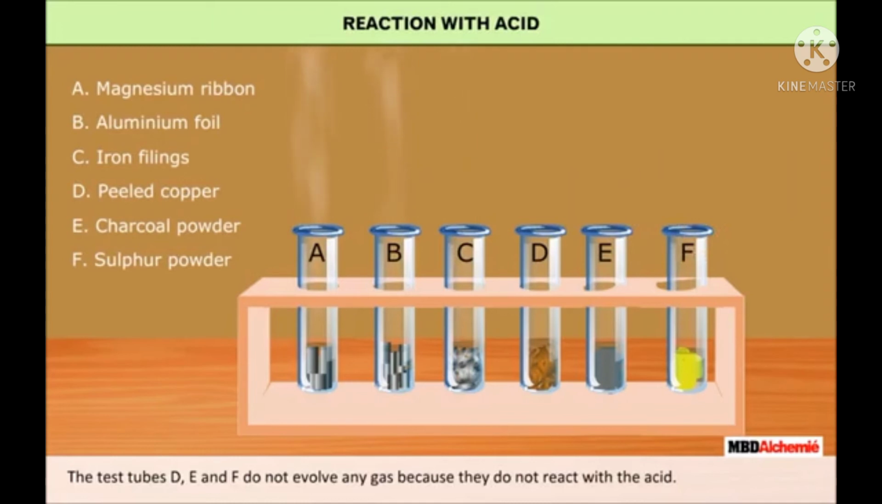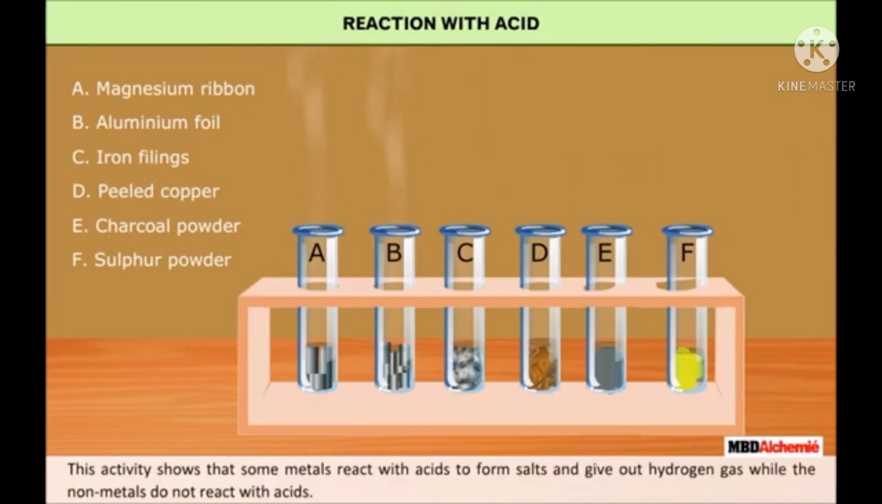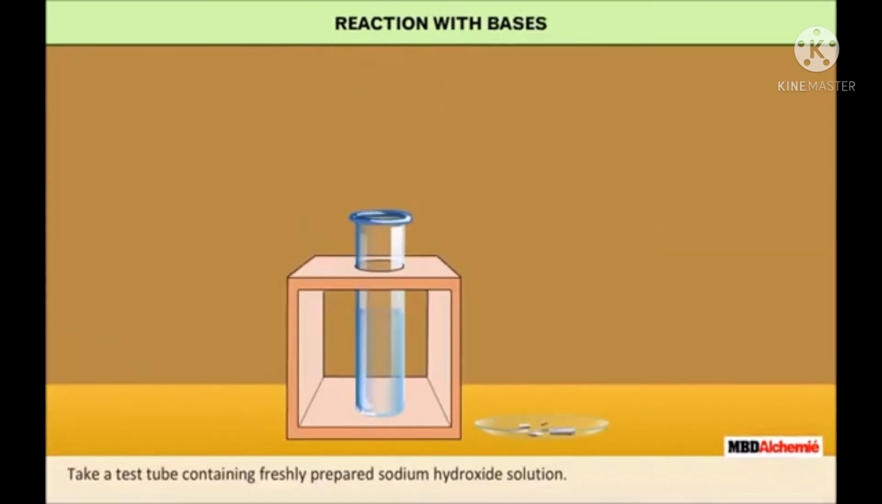Take a test tube containing freshly prepared sodium hydroxide solution. Add a piece of aluminum foil into it using a spatula. You will observe bubbles form in the test tube. Now bring a burning matchstick near the mouth of the test tube. The evolving gas burns. We conclude that metals react with base to produce hydrogen gas.